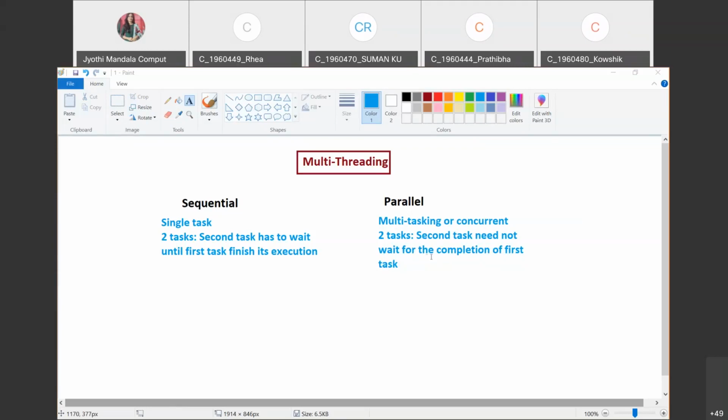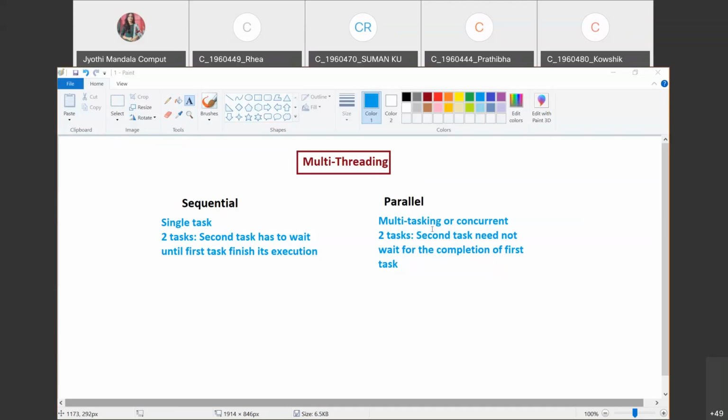Are you understanding? So if there is a problem in the first task, the second task will immediately be given the chance. But here you may get a doubt: don't think multitasking means two tasks executing parallelly, simultaneously. That is not the case. Observe carefully. We have only one CPU in our system, isn't it? And that CPU can perform only one task at one time.